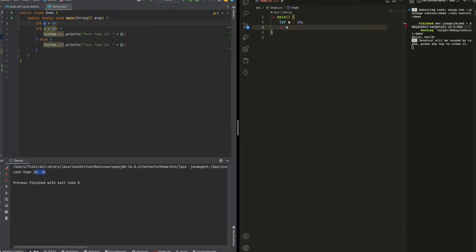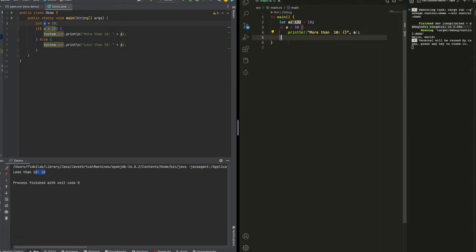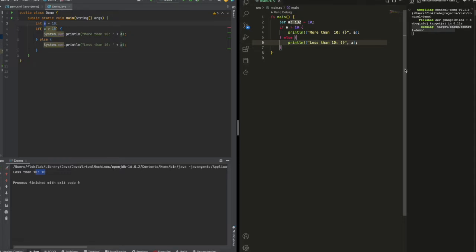If a is larger than 10, print "more than 10", else print "less than 10", and then print a.